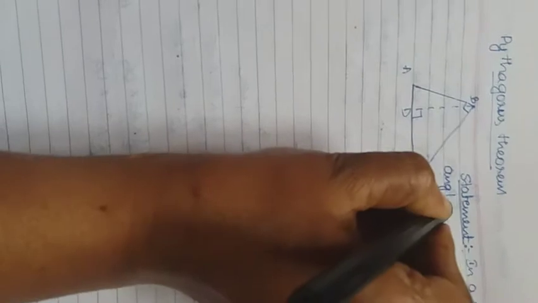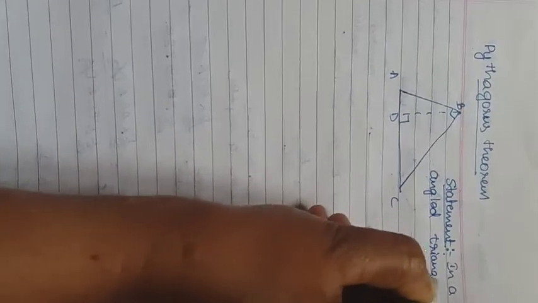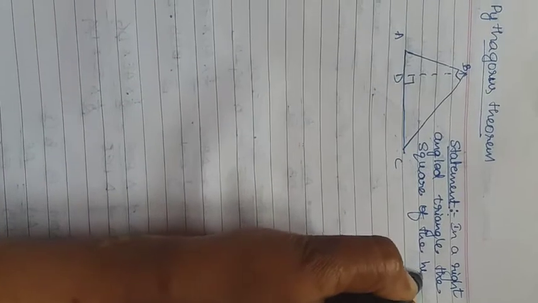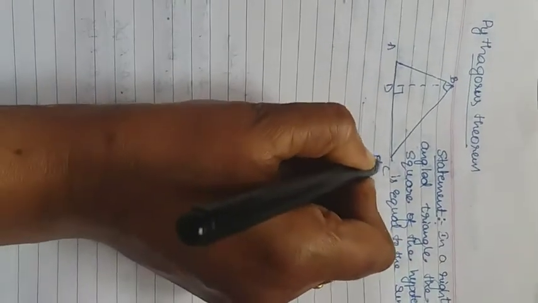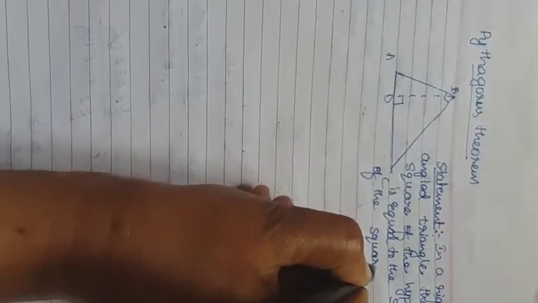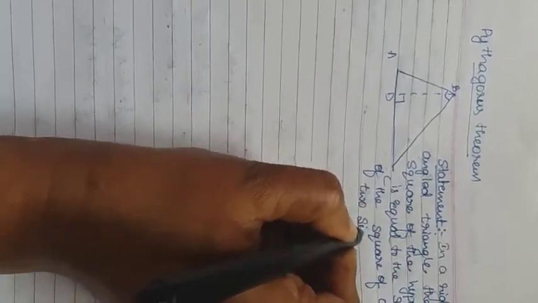In a right angled triangle, the square of the hypotenuse is equal to the sum of the squares of the other two sides. Yes, this is the Pythagoras theorem statement. Once again I will repeat it.